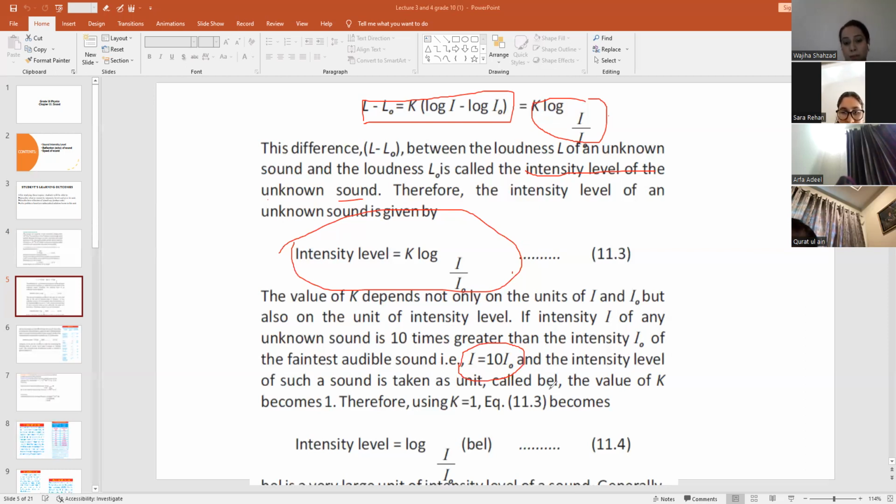If you remember in the previous slide, we discussed that the faintest sound is taken as 0 bel, but such a sound is taken as a unit of one bel, right? The value of K becomes 1. Therefore, using K equals 1, equation 11.3 becomes: intensity level equals log I by I naught bel.